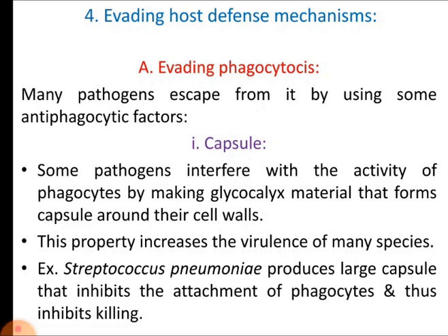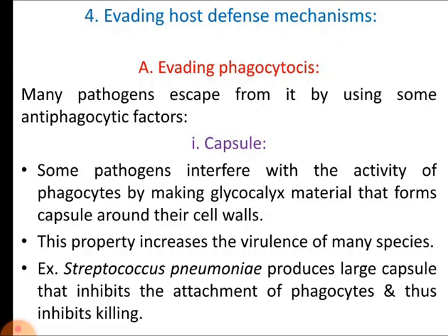So evading host defense mechanism, the first thing is evading phagocytosis. We know that phagocytosis is a very important process in the host cells, and it protects the host cell from a number of infections. It is the very important and first step after the pathogen enters inside the host. Phagocytosis, by definition, is the process of engulfment of foreign particles by phagocytes or macrophages. Here foreign particles will be engulfed and degraded inside the phagocytes. So this protects the host cells from infections.